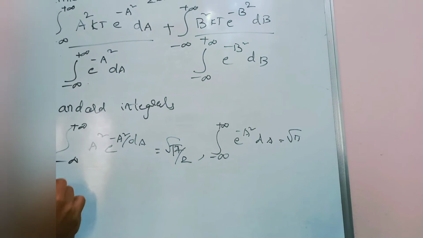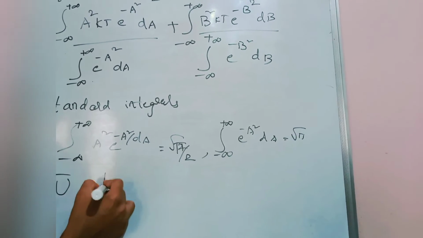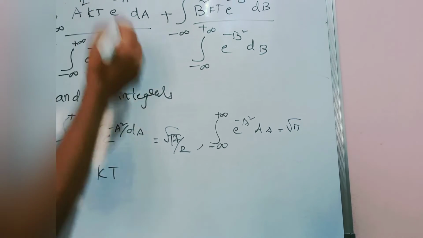Substitute here, then we get u bar equal to kt into root pi by 2